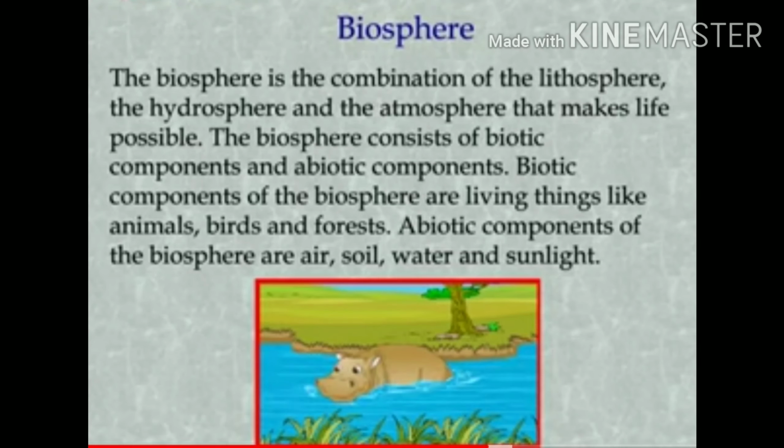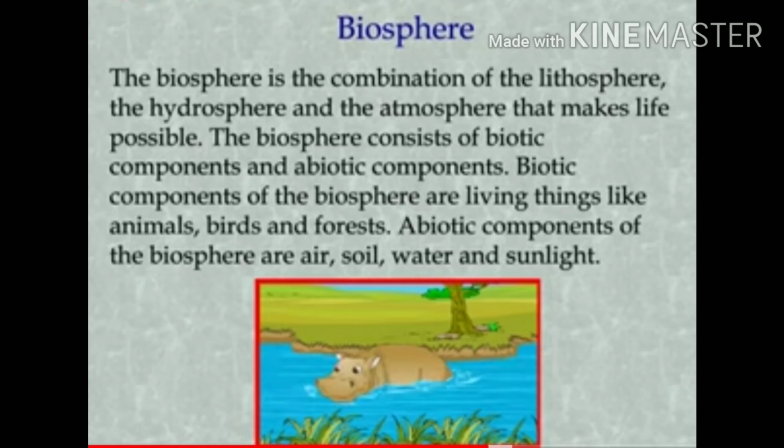Now last is biosphere. Biosphere means where life is possible. The biosphere is the combination of the lithosphere and the hydrosphere and the atmosphere that makes life possible. The biosphere consists of biotic components and abiotic components. Biotic components of the biosphere are living things like animals, birds, and forest. Abiotic components of the biosphere are air, soil, water, and sunlight.